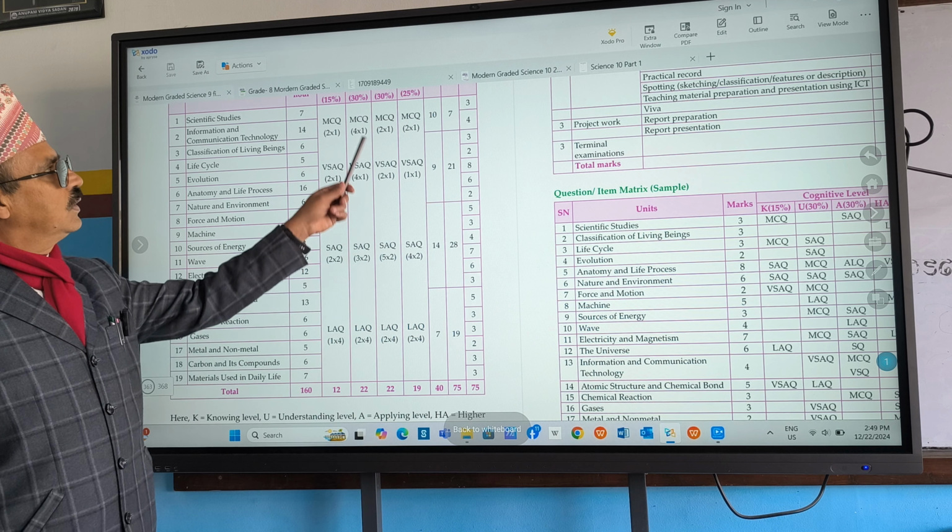See, in scientific study, what are here? Steps of scientific learning. Remember these steps in order. What is the first one? Observation, curiosity, question for research. Three things actually. Then hypothesis building, testing from experiment, result and conclusion.